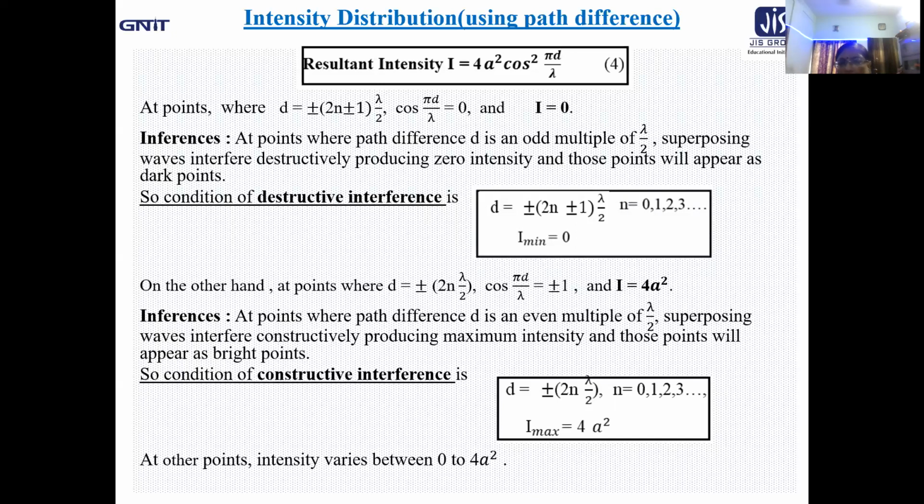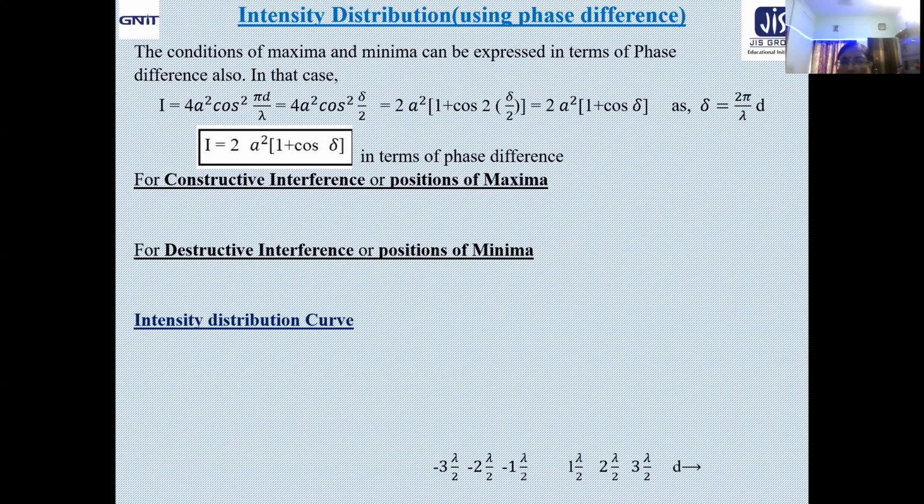So I think you understand the things very clearly, isn't that? So let us now move to another part. That means intensity distribution using phase difference. Is it possible? Obviously, our answer will be yes, because we know that phase difference equal to 2 pi by lambda into path difference. So, since we know the expression of intensity in terms of path difference, we can convert it to phase difference very easily.